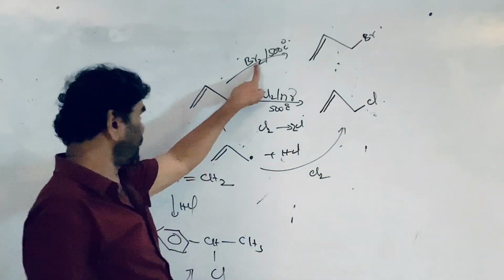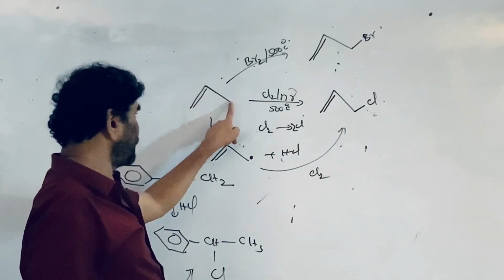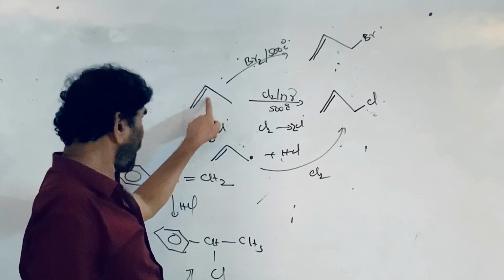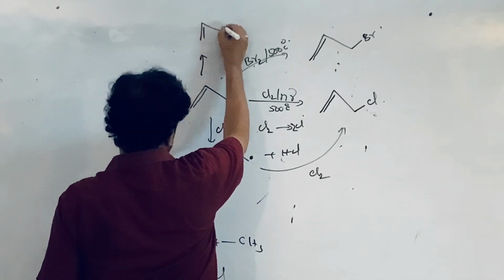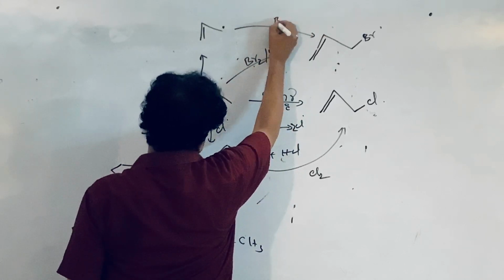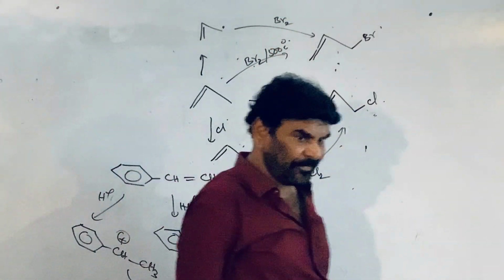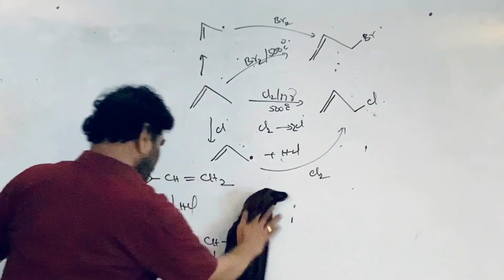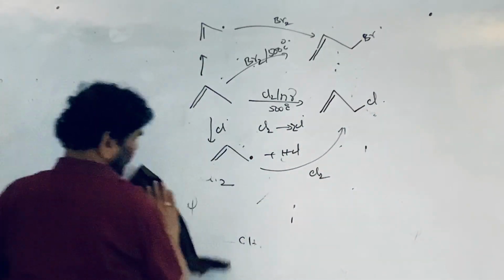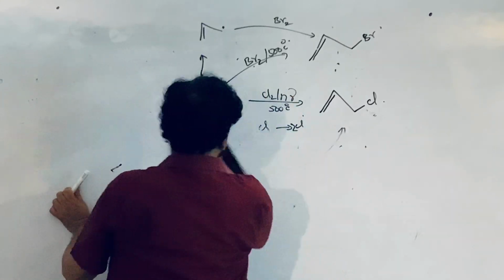Same thing, this breaks and gives the Br dot. Br dot takes the hydrogen here, and an allyl free radical is formed. This is the allyl free radical. This allyl free radical reacts with bromine to give this product. For allylic bromination, the best reagent is NBS, N-bromosuccinimide.